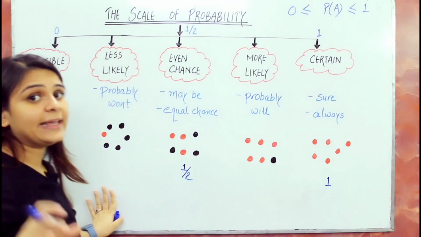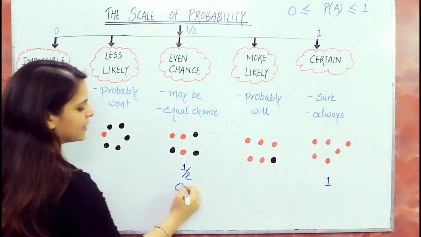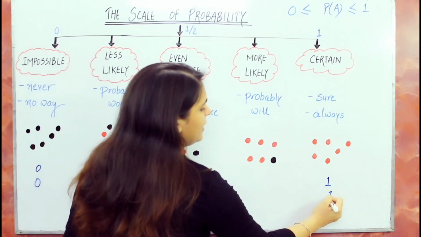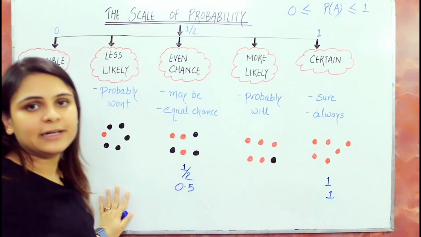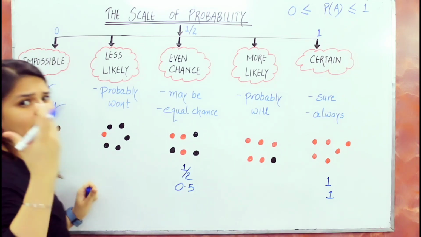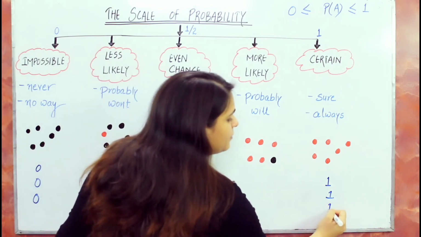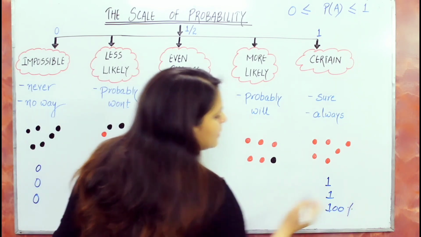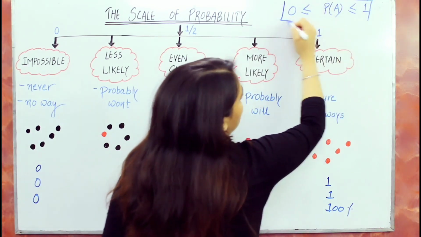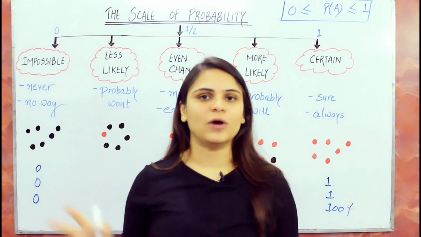And this probability can be represented in decimal form also. Like you can represent this as 0.5, and you can represent probability in the form of percentages: 0%, 25%, 50% and 100%. And this is very important. You have to keep this in your mind that probability lies in the range of 0 to 1.